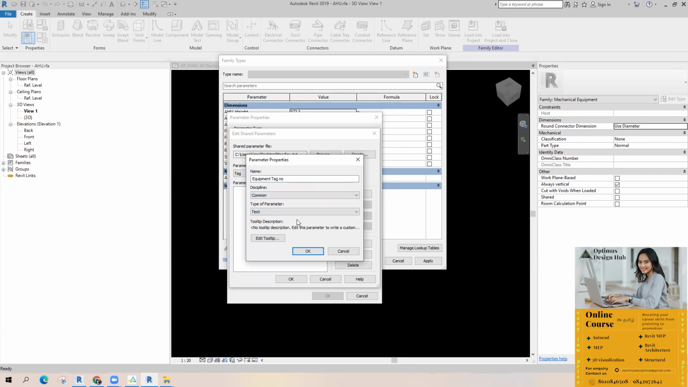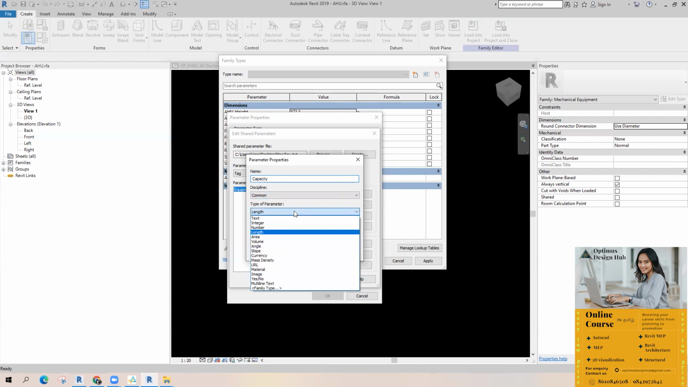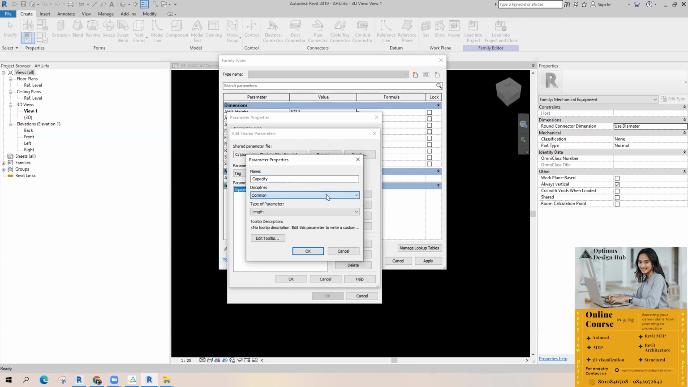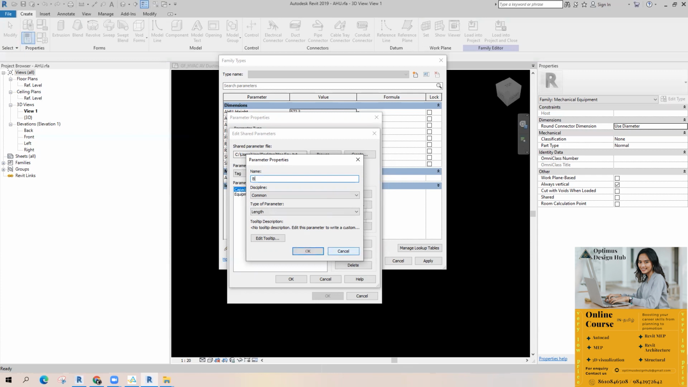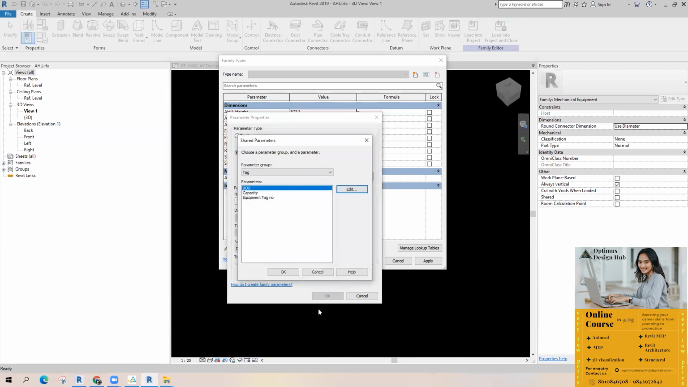So what is the equipment tag? It is a text file like GF FC01. So I am giving the type of parameter as text. The other one, capacity. Even that also I'm giving it as text. If you want to change it, you can change it, but for the time being, I will provide it as text. Also, BOU, bottom of unit. There also I am giving it as text. Okay? Clear.